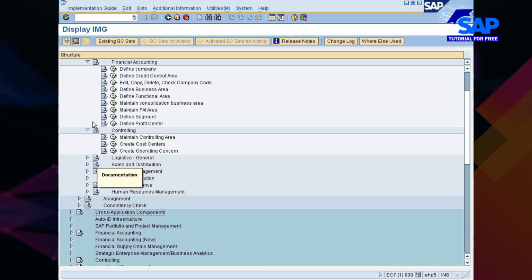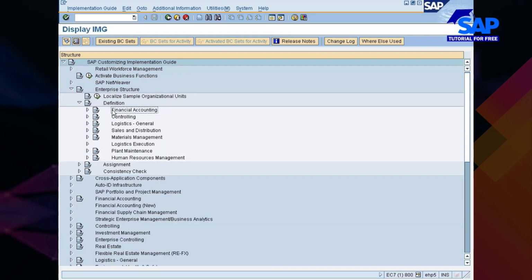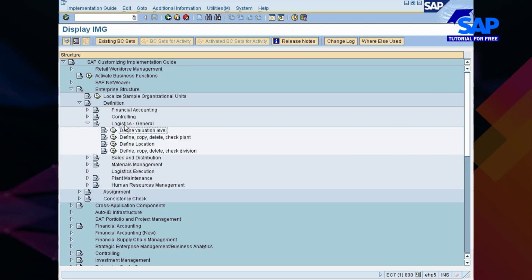Okay, I will once again go to the definition section where I have completed the financial accounting and controlling, and now let me go with logistics general, where your plant would be there. Okay, so here there will be two things which you have to work with. The first thing is called define valuation level. Okay, so here is an interview question.